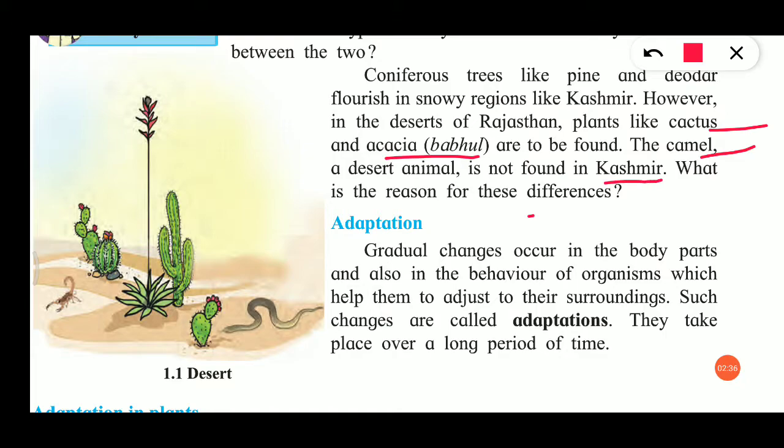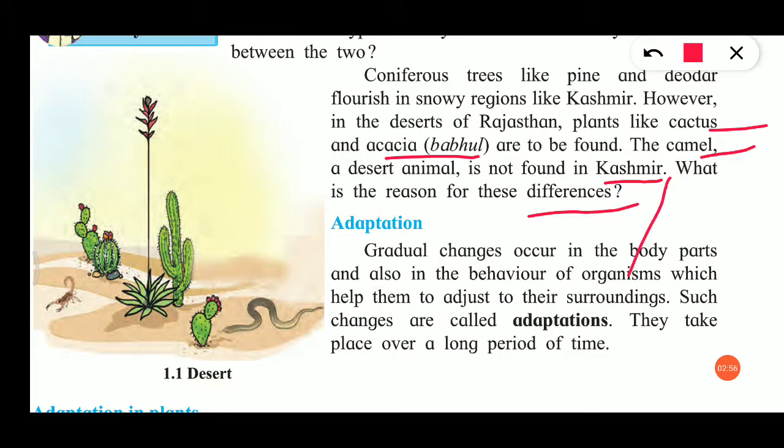What is the reason for these differences? So we can think about it. Why is the camel only in the desert and not in Kashmir? Because the climate is suitable for camels to live in a desert area, not in a Kashmir area.